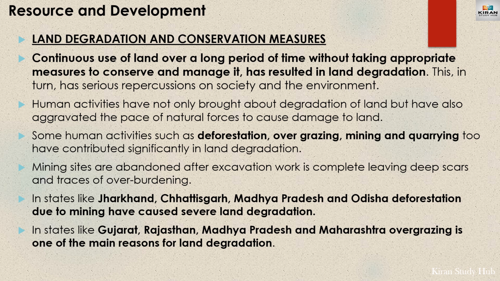Some of the causes are deforestation, overgrazing, mining and quarrying. In states like Jharkhand, Chhattisgarh, Madhya Pradesh and Odisha, deforestation due to mining has caused severe land degradation, and in states such as Gujarat, Rajasthan, Madhya Pradesh and Maharashtra, overgrazing is one of the main reasons for land degradation.